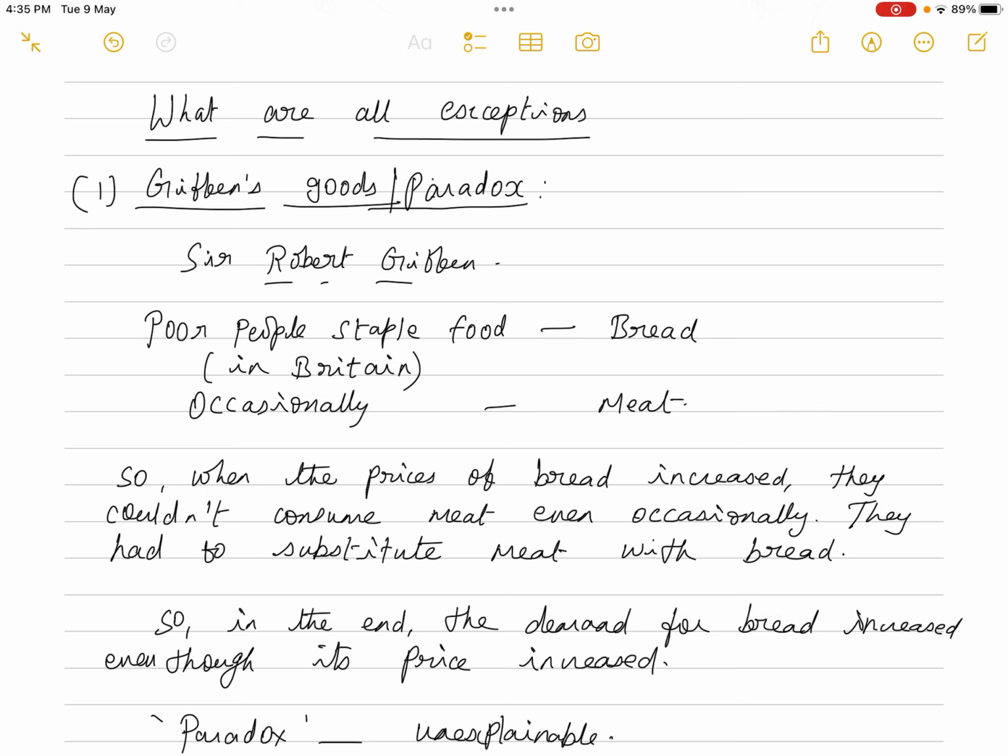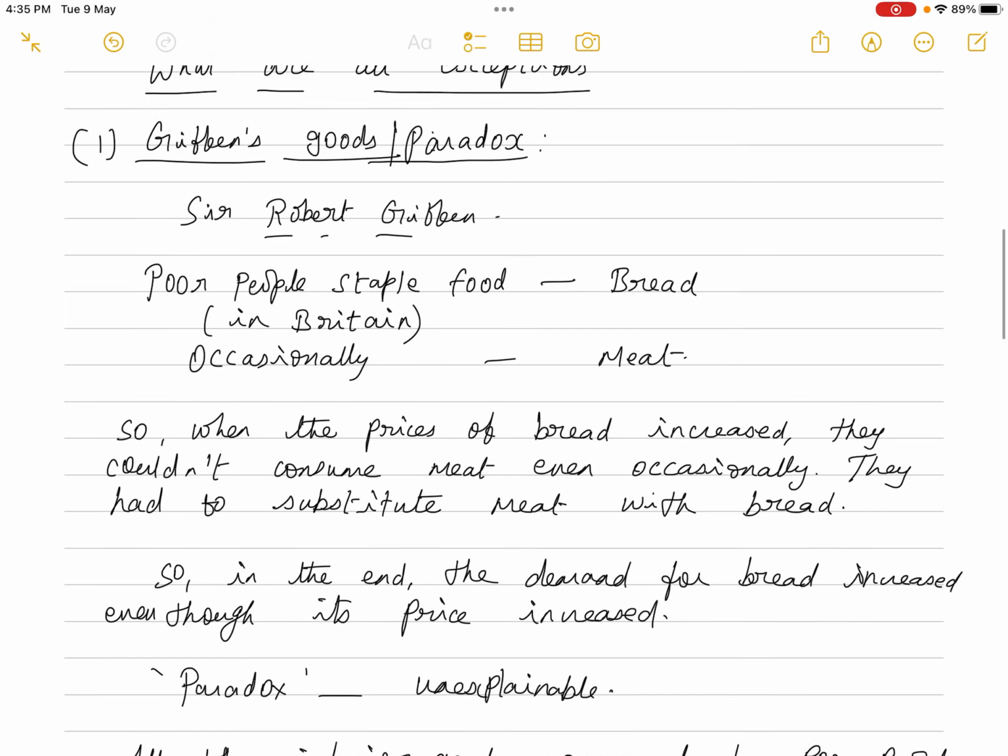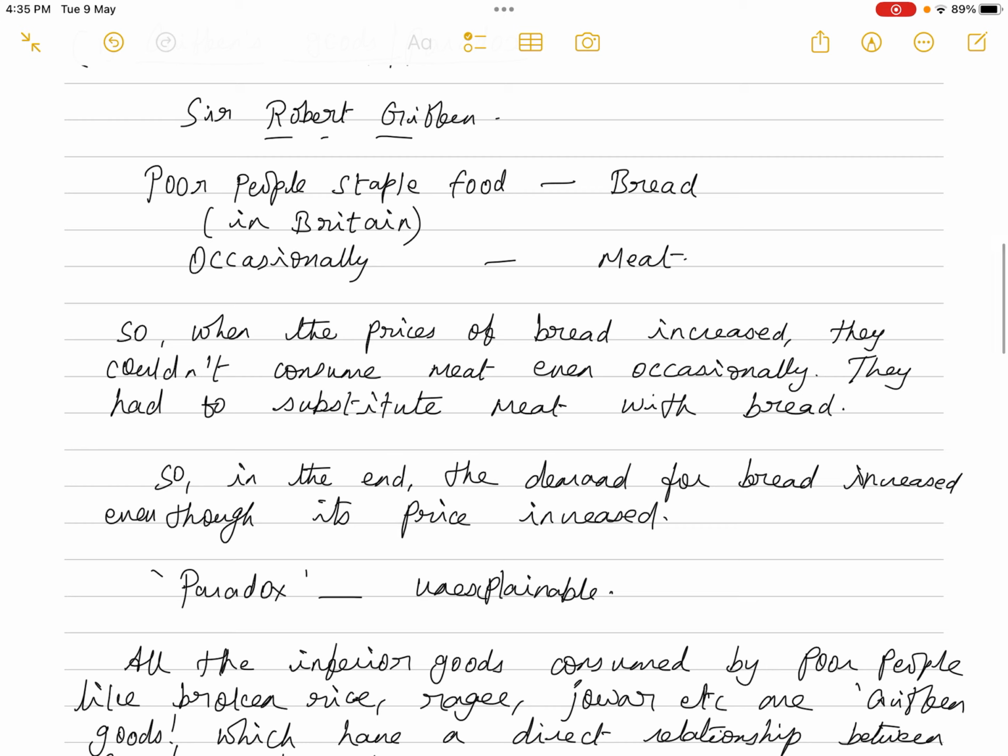So finally, all the 7 days they had to purchase only bread. So this is what is happening here. When the price of bread increased, the demand for bread also increased. Earlier they were purchasing only for 5 days in a week, now they have to purchase all the 7 days in a week. So this is an exception to the law of demand.